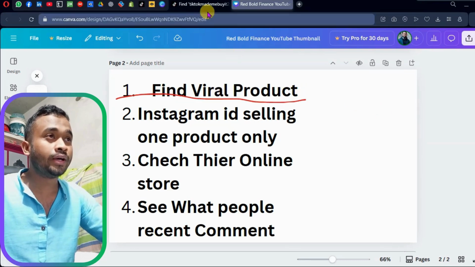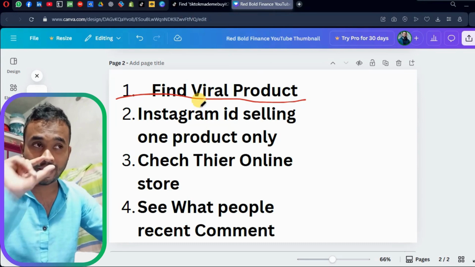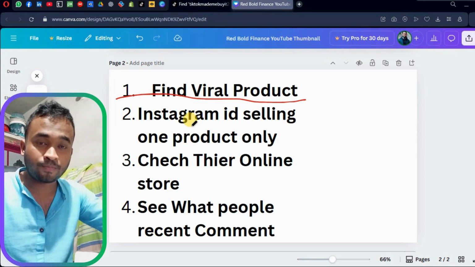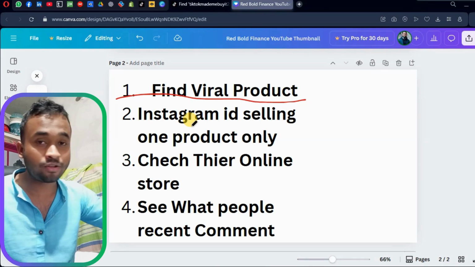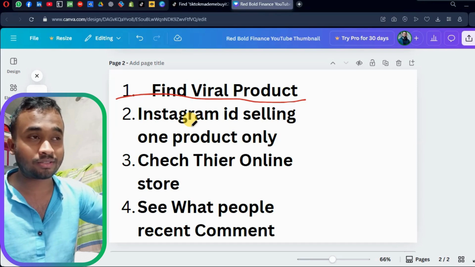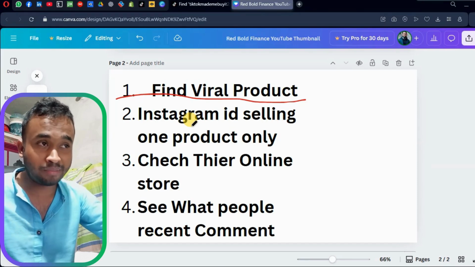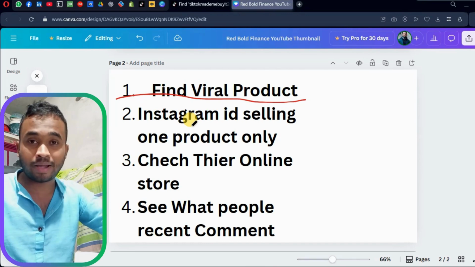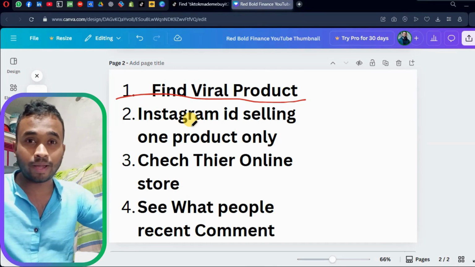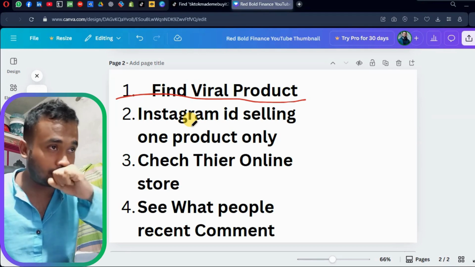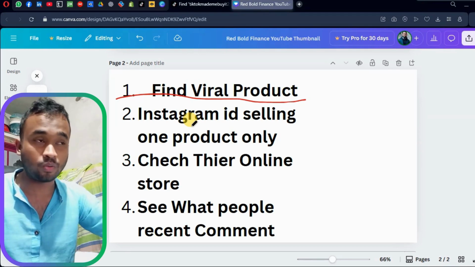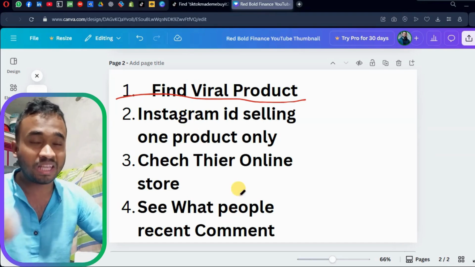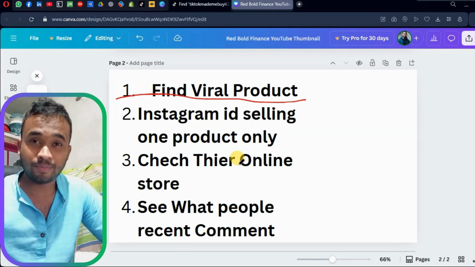So we will go to Instagram. Here is a secret nobody will tell you. To find a good product for TikTok, many people will tell you you need paid tools, Kalodata, or others, a lot of paid tools. But in my system, if you follow, and I see my lot of clients, you can see my previous videos, I show how I'm handling my clients, and they are making a lot of sales by TikTok organic or Instagram organic. So you don't need any paid tools. In a free way you can make a lot of money.